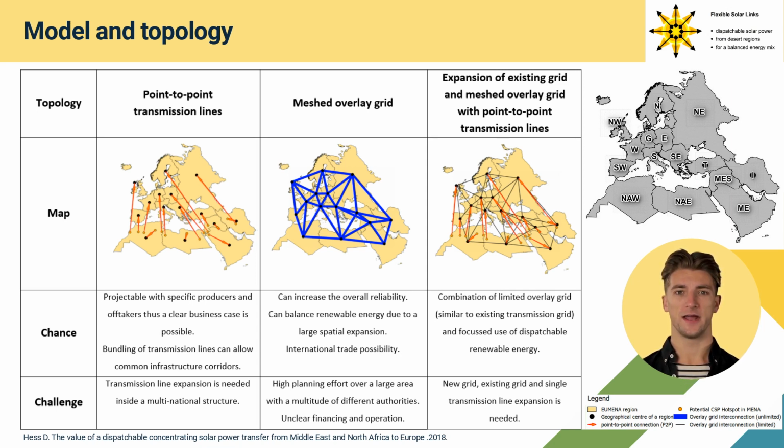However, transmission line infrastructures are difficult to implement already nationally due to high planning effort and low social acceptance. Thus, the effort in building new transmission capacity should remain low, using as many advantages of point-to-point and overlay grid infrastructure as possible, which is only feasible in a combination.